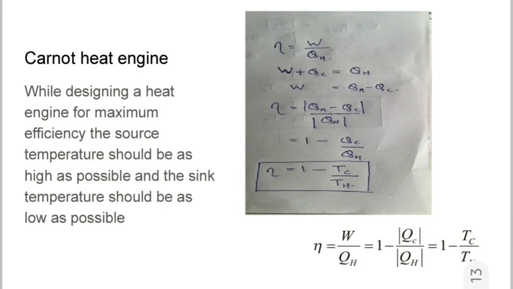Next will be the Carnot refrigerator. I want to give it to you as homework. You just derive the coefficient of performance, which is nothing but QC upon W, and replace QC by TC and QH by TH.